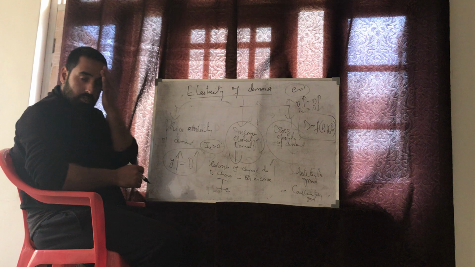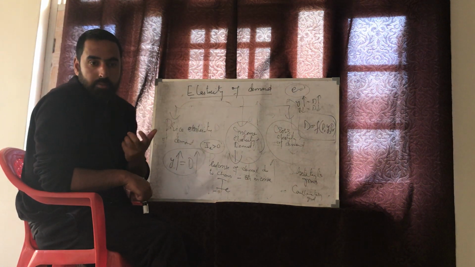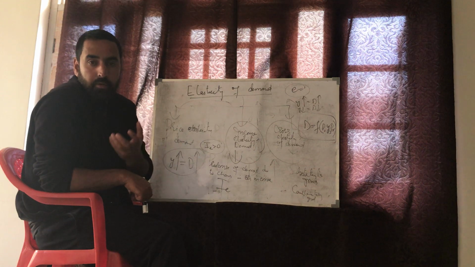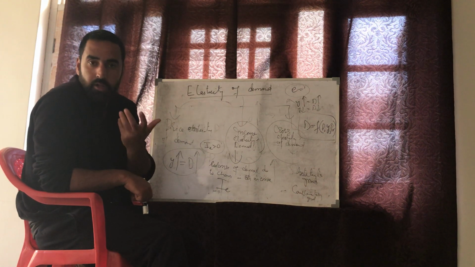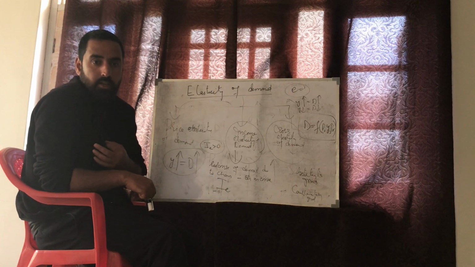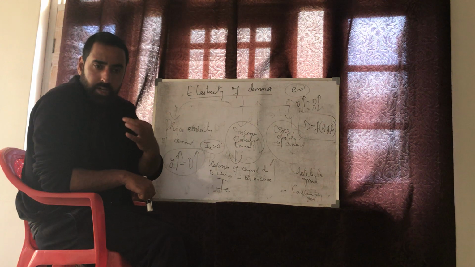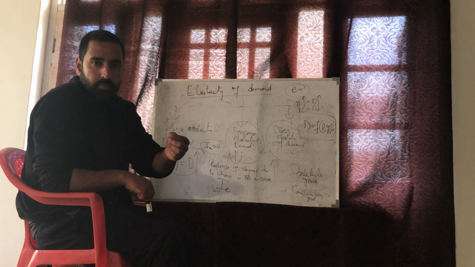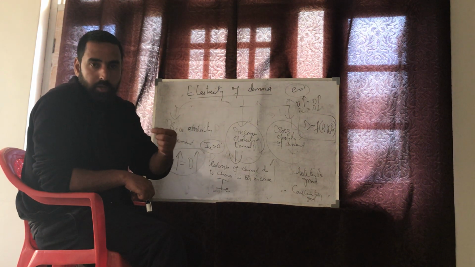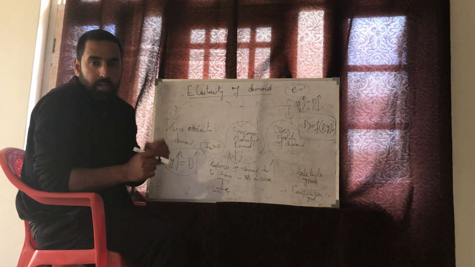If income increases by 1%, demand increases. Then such goods are called normal goods.